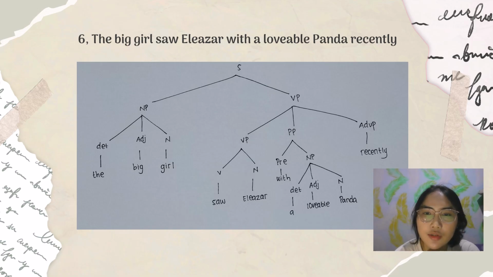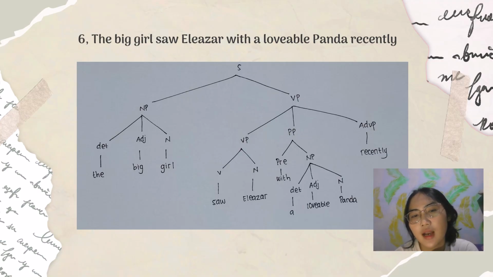I divided it into two, noun phrase and verb phrase. The big girl is a noun phrase. The is a determiner, big is an adjective, girl is a noun. And in the VP section, I divide it into three branches: VP, PP, and adverb phrase, ADVP.